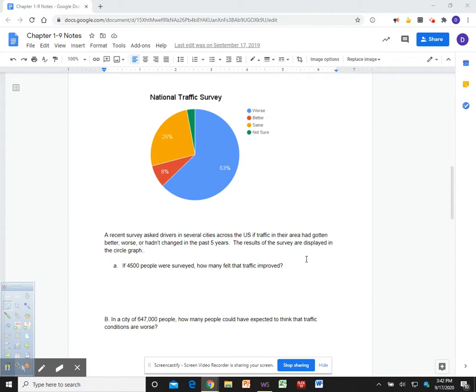There's three types of graphs. We're going to talk about two of them today. One is a bar graph. We are not going to be talking about a bar graph today, but a bar graph kind of compares two things on a list, and it shows you visually which one is more than the other.